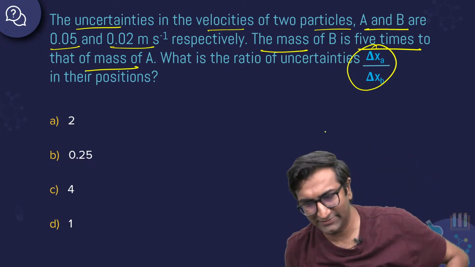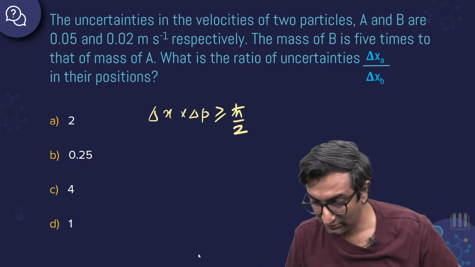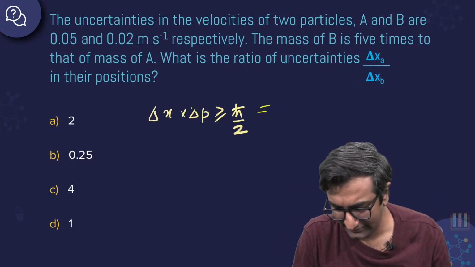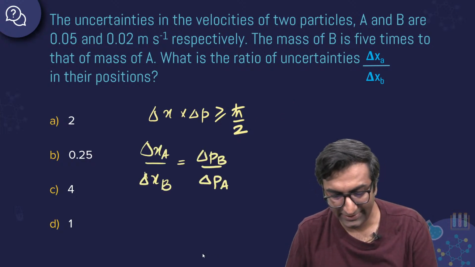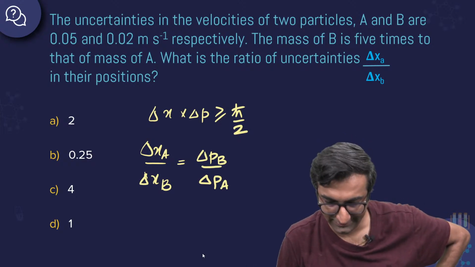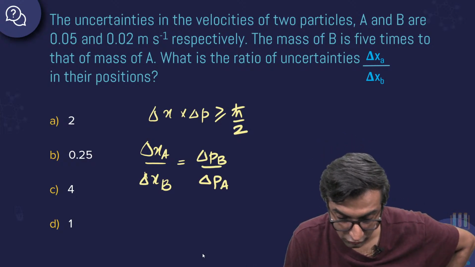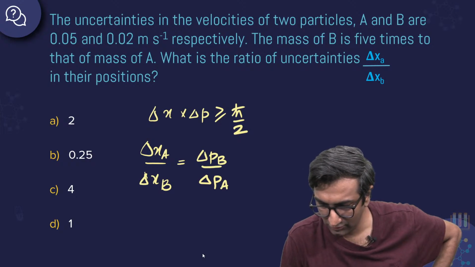Good job, Pranav. Excellent work. Try this one. Use the same idea. The only difference here is that I've written h bar by 2, which is the same as h by 4 pi. Don't get confused, don't be scared. Delta x by delta b is directly going to be equal to delta p b by delta p a. Is this correct? Is this not right? What do you think?